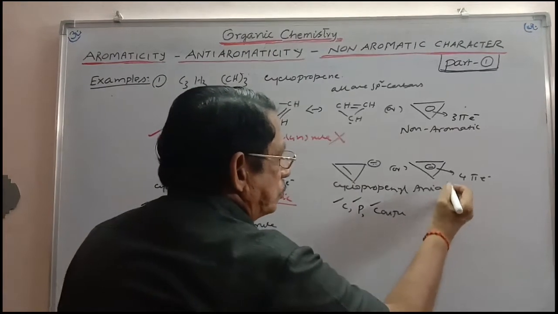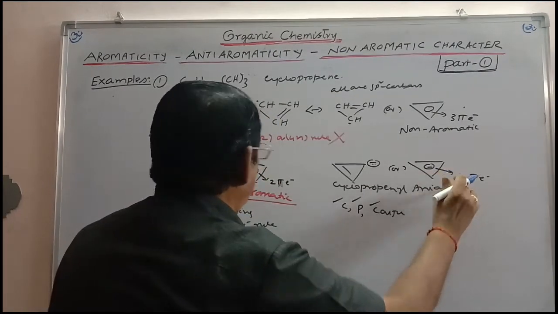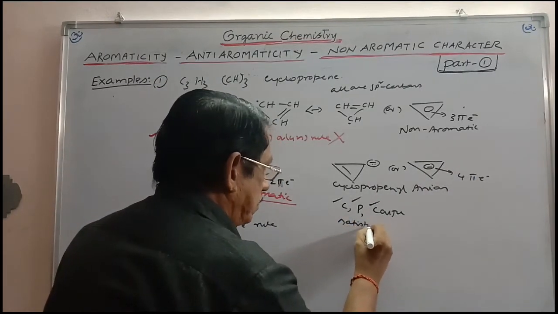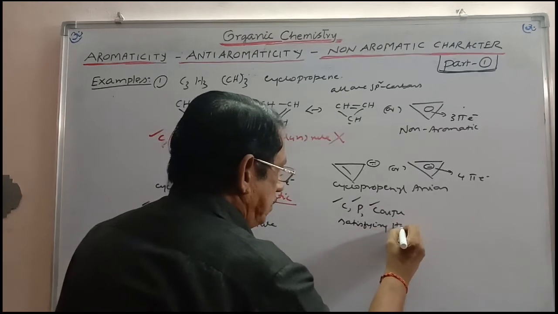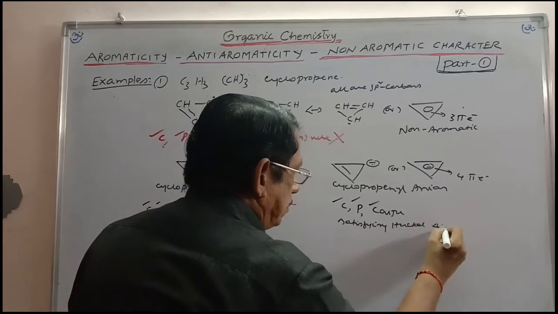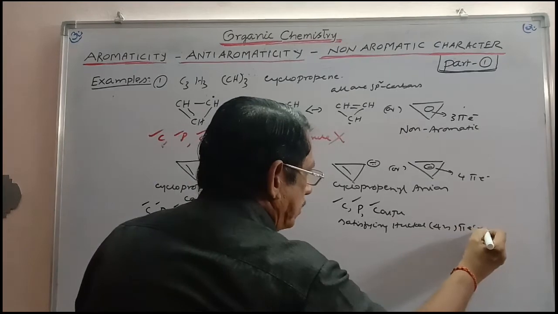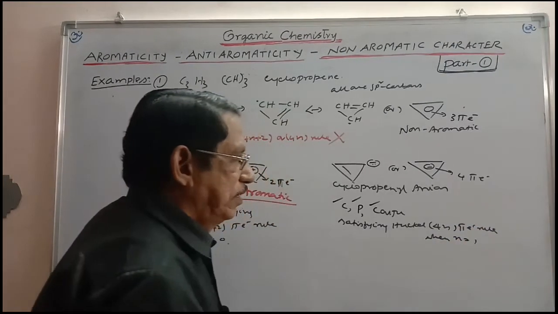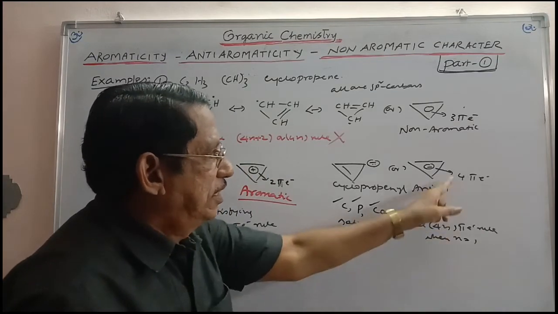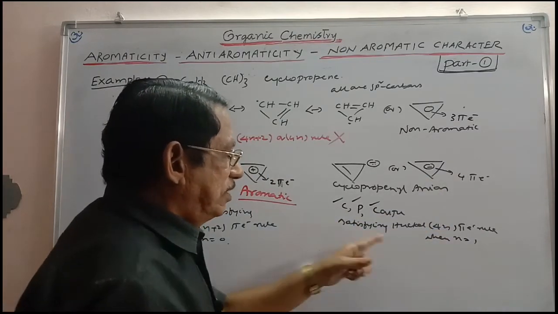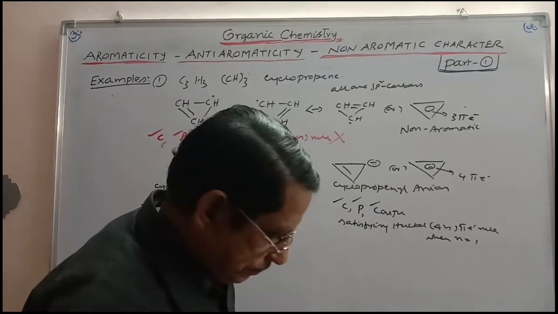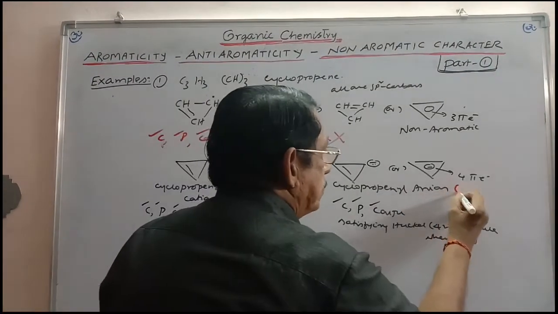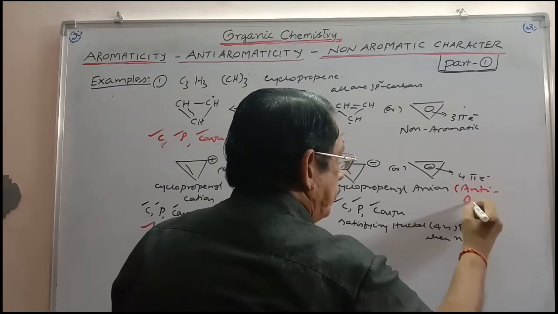It is satisfying the Huckel 4n pi electron rule when n is equal to 1. When n is equal to 1, there should be 4 pi electrons, and this has 4 pi electrons. And so this should be anti-aromatic.